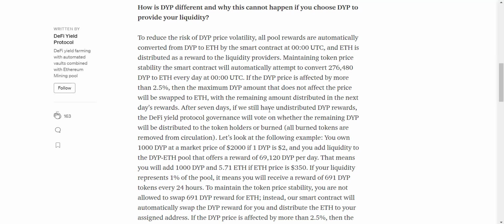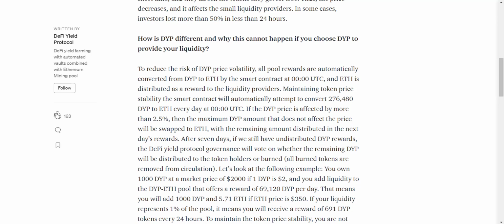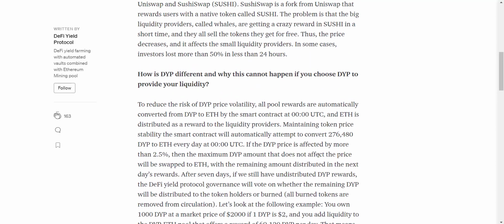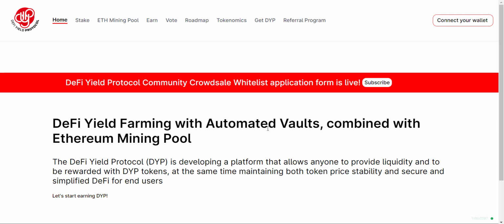After 7 days, if we still have undistributed DYP rewards, the DeFi Yield Protocol governance will vote on whether the remaining DYP will be distributed to the token holders or burned. So now you have an idea how DYP works and how their anti-manipulation feature works. Now let's get back to the website and check their other options.